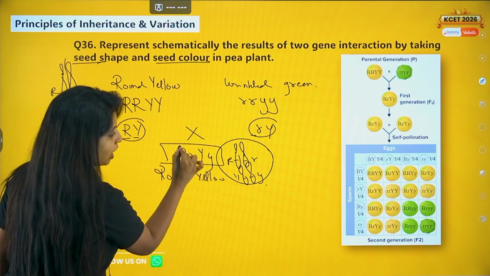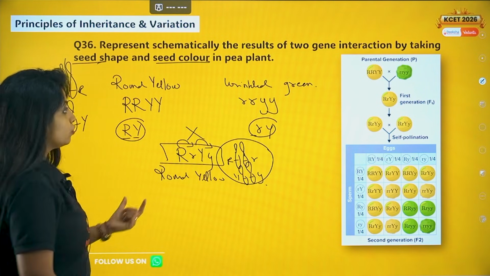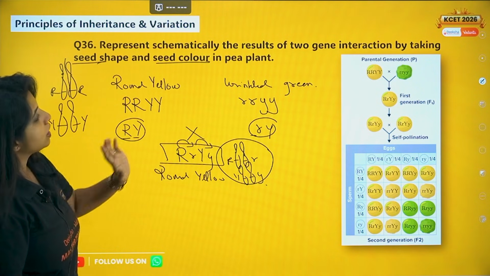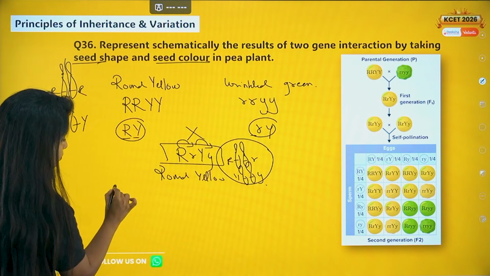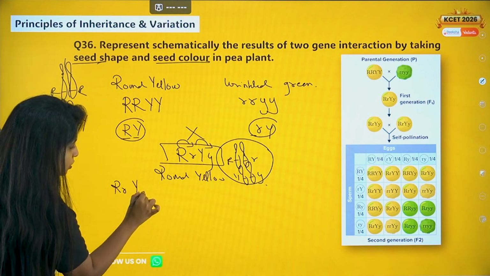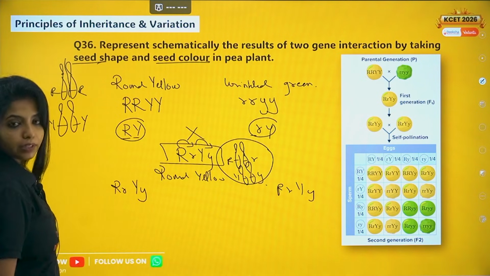Why? Because R is dominant over small r and Y is dominant over small y. Now you do the selfing again, because you are being asked for that only. You have to talk about everything. So when you do that, you get capital R small r, capital Y small y, capital R small r, capital Y small y. This is the new thing that you have got.